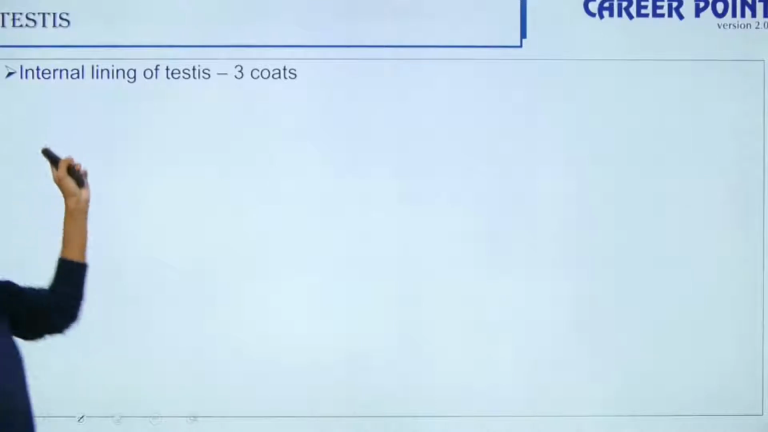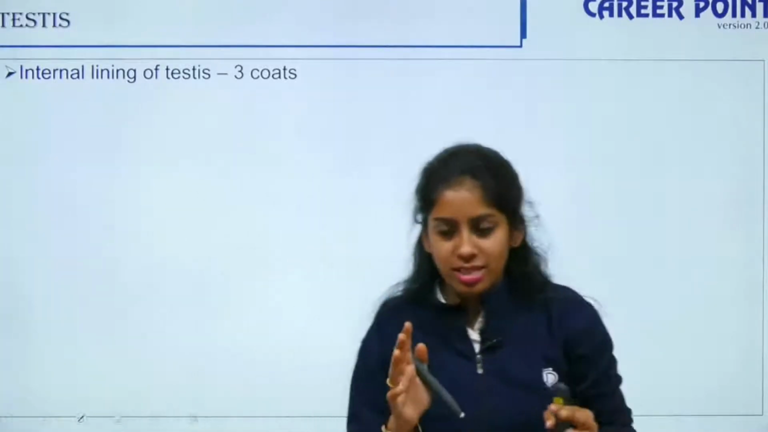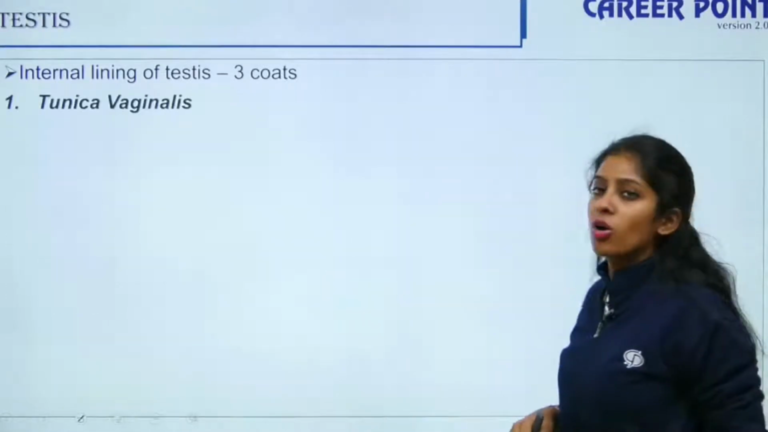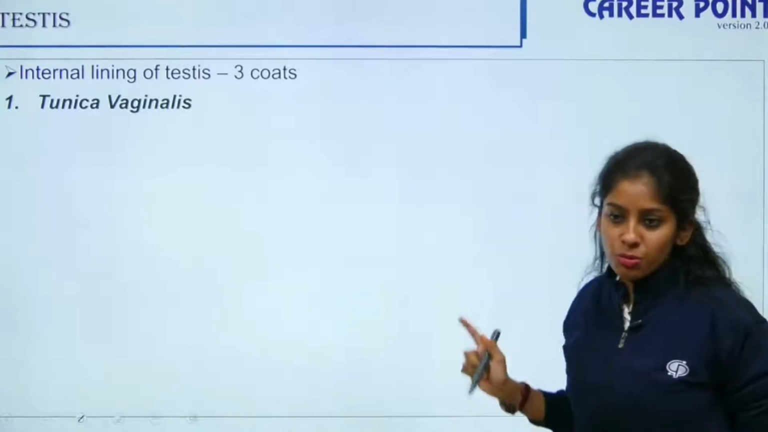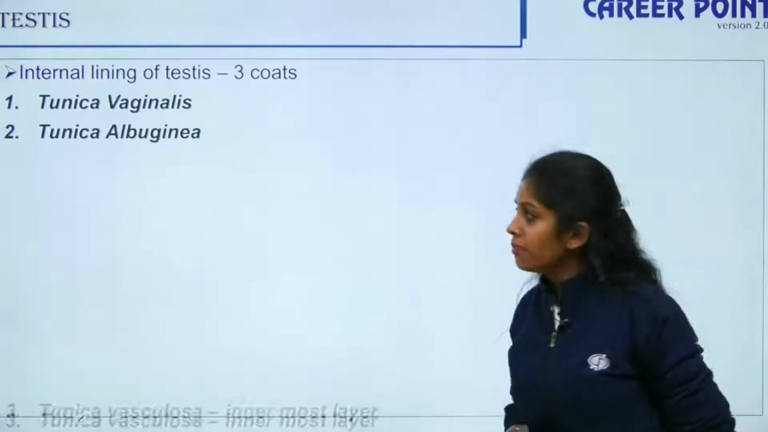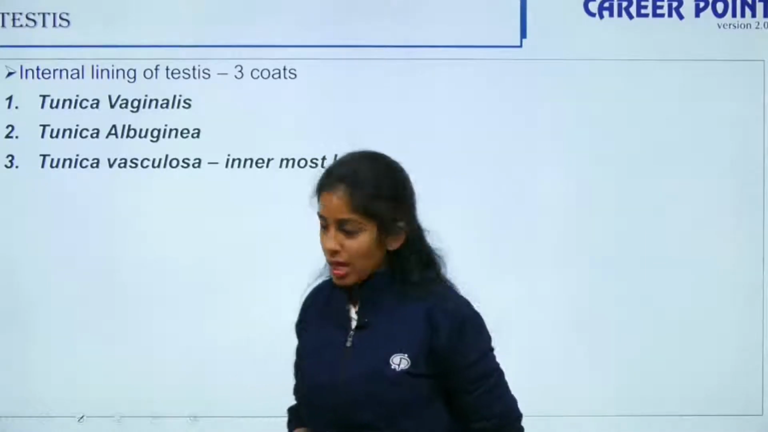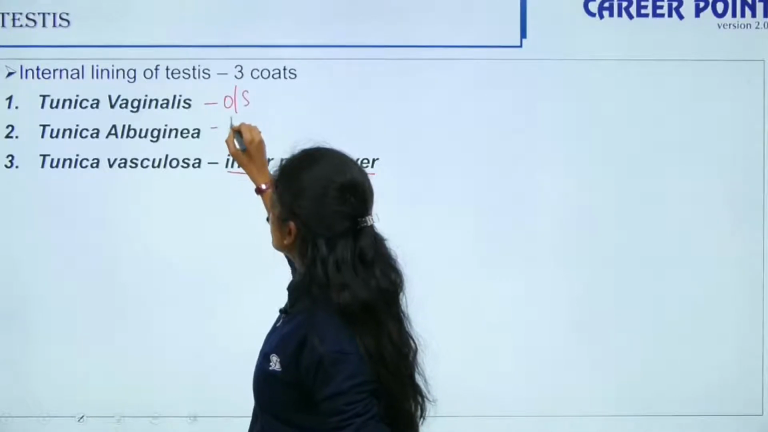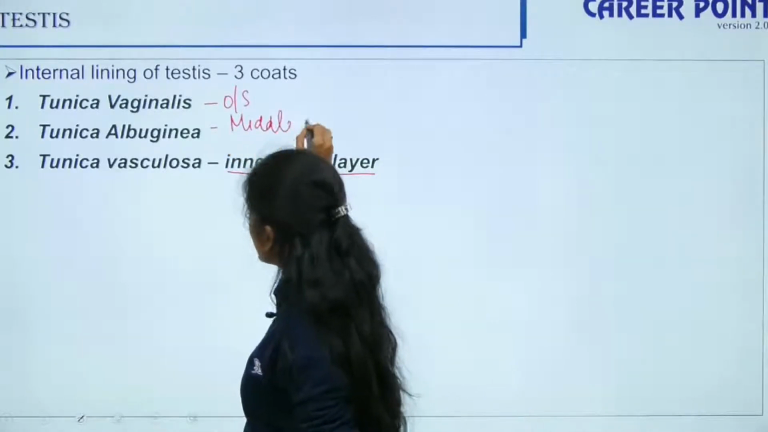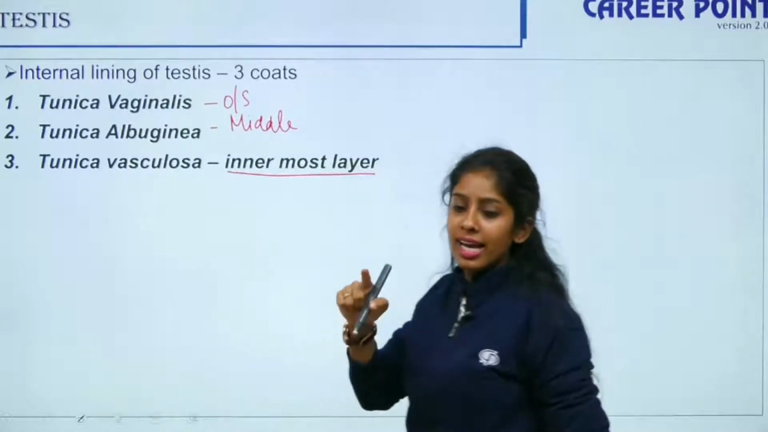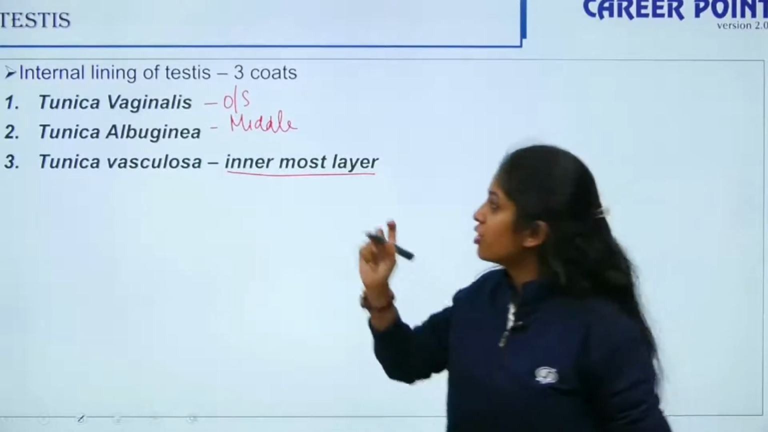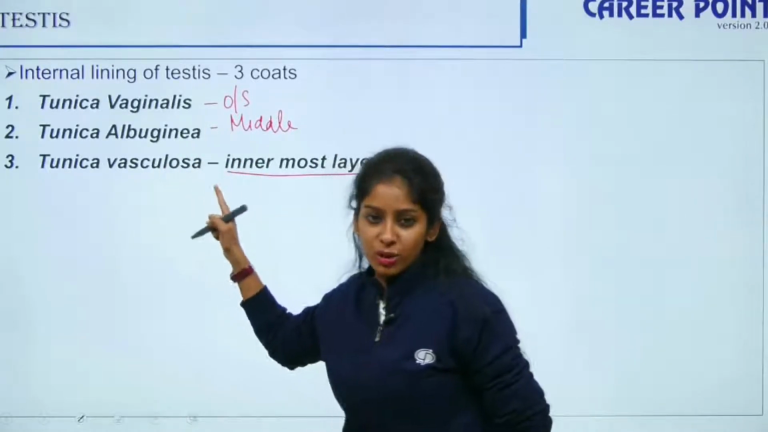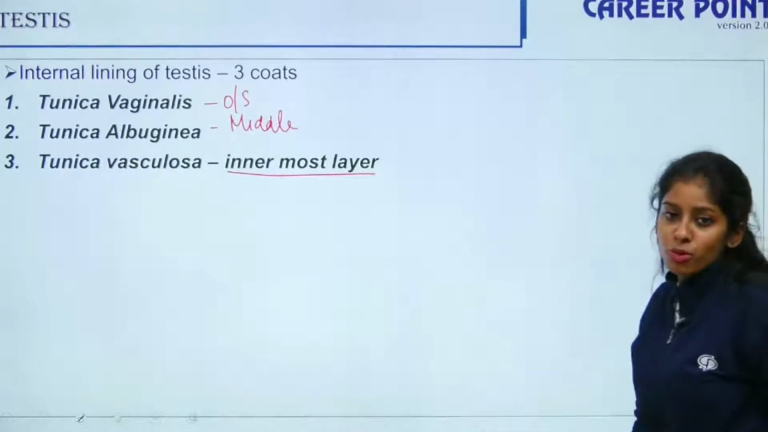Now we are talking about the testis itself. On the internal side, the testis is covered by 3 coats. The first coat is the tunica vaginalis, which is the outermost. Then comes the tunica albuginea, the middle layer. The third is the tunica vasculosa, the innermost layer. So you have 3 layers lining your testis: the tunica vaginalis, the tunica albuginea, and the tunica vasculosa.